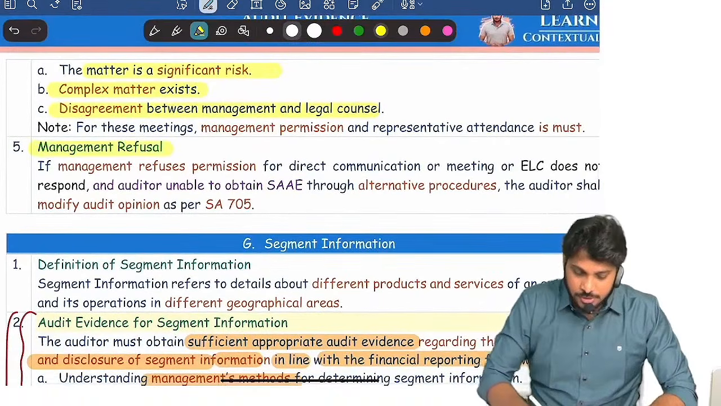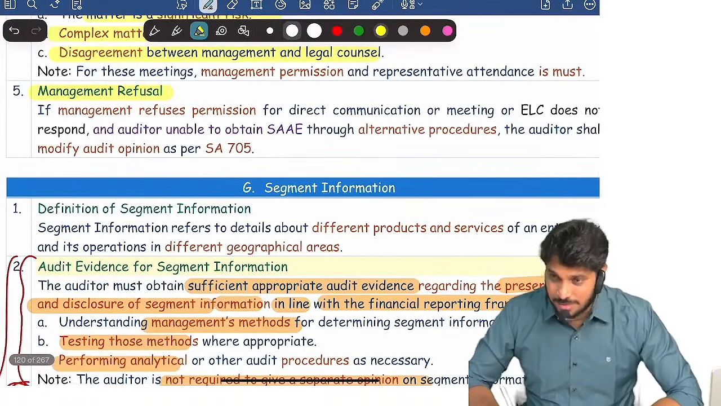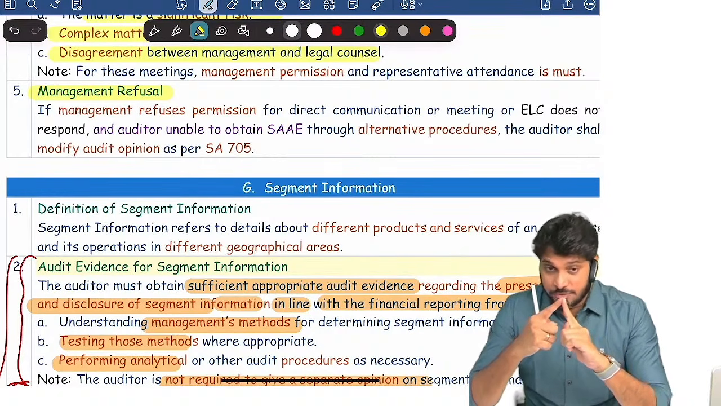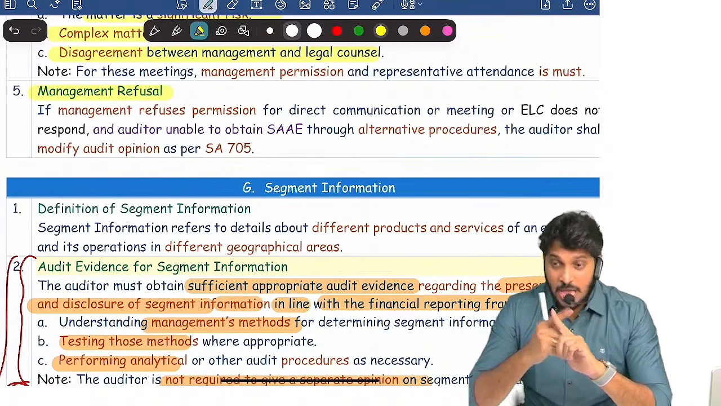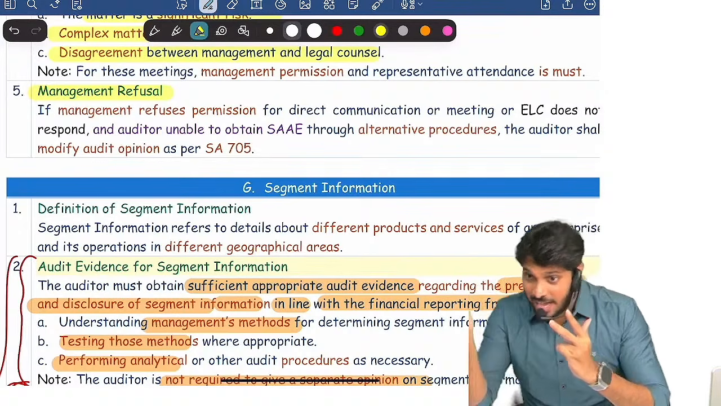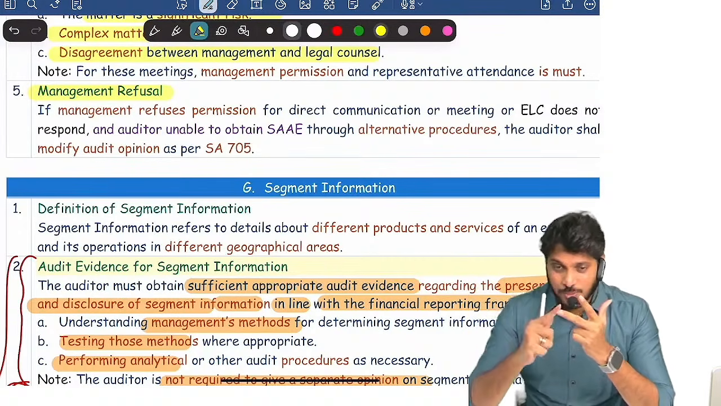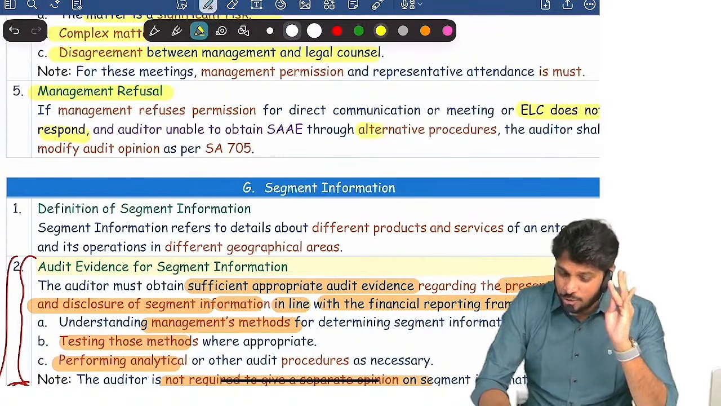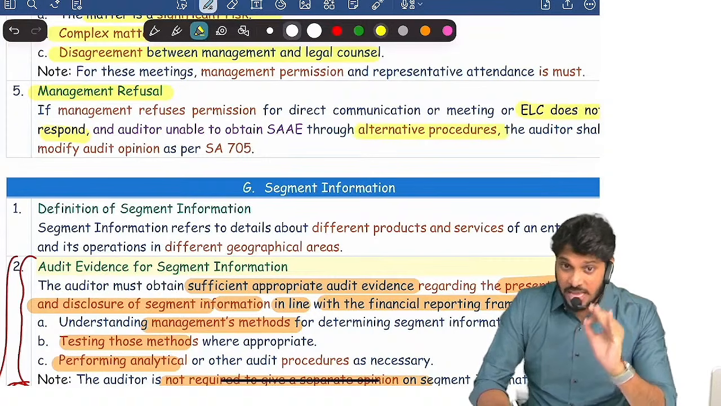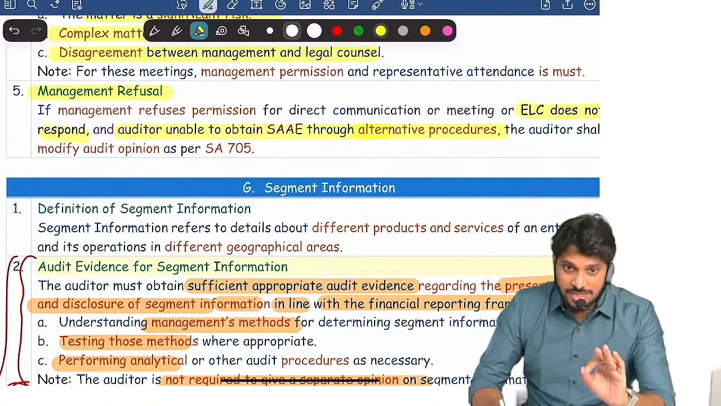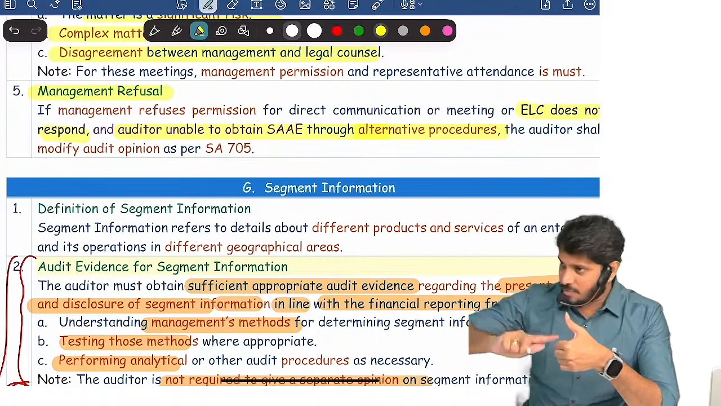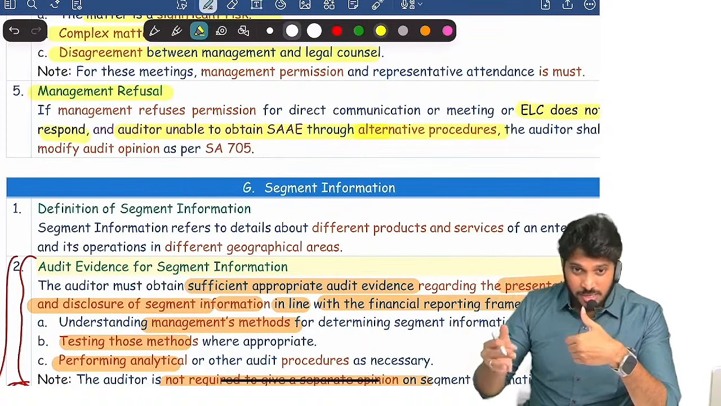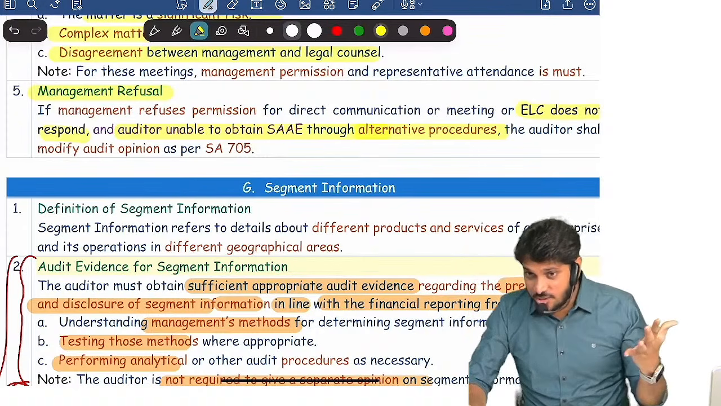Next, suppose management is refusing to directly communicate with them, management is refusing the auditor to meet them, or they permit it but the external legal counsel does not respond. In all these cases, you try to obtain evidence through alternative methods. If you are unable to obtain evidence through alternative methods also, because I'm unable to communicate with them, unable to meet them, they are not responding,